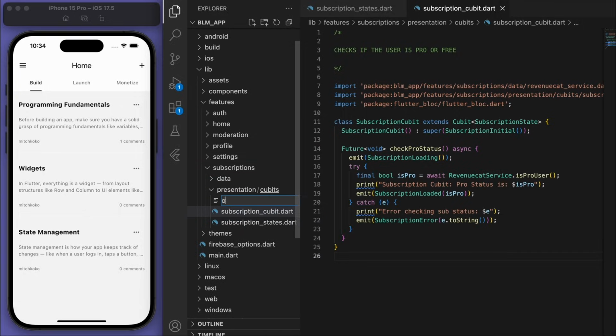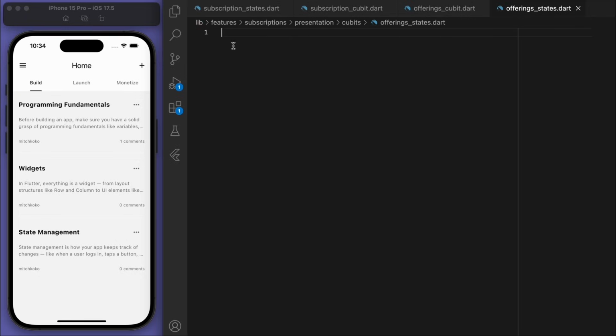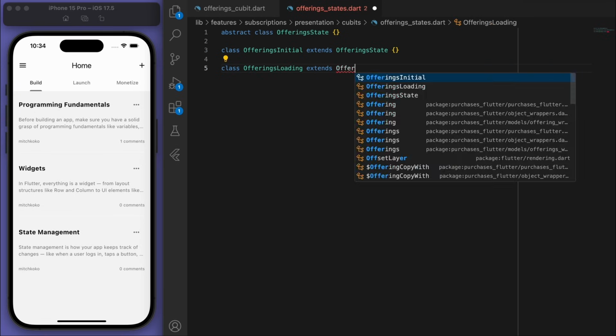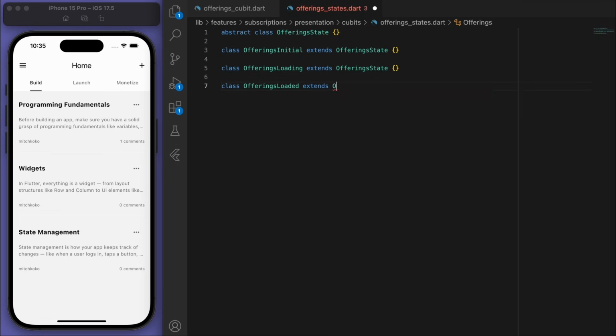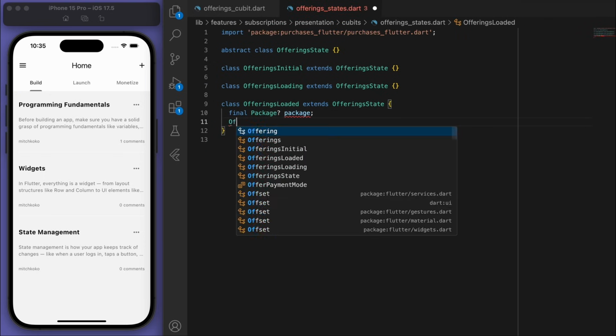Now I want to create another cubit for the offerings and the state as well. So separating these out will make your code nice and easy. Now for the offering states, it'll be quite similar. So we got the initial state, the loading state, the loaded state, which means if it's loaded, then that means we should be able to see what packages are available.